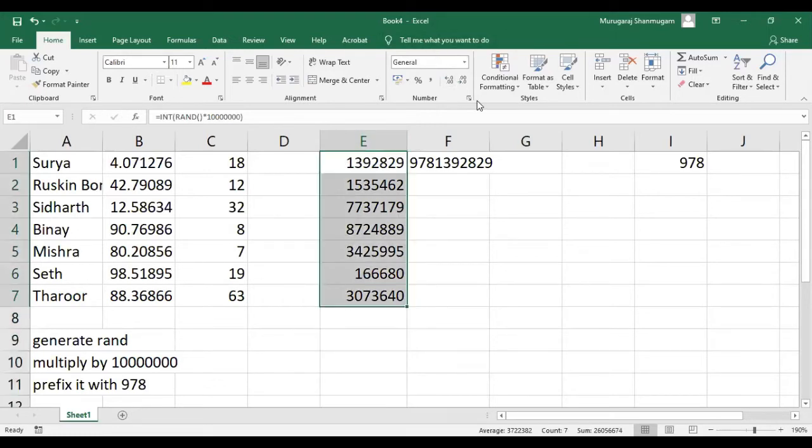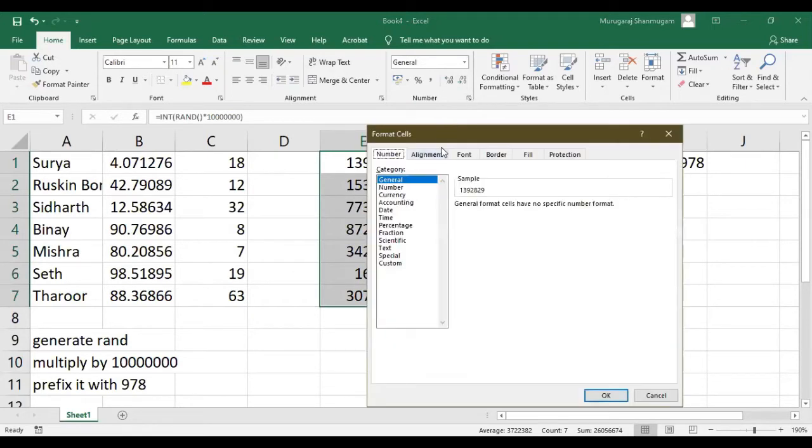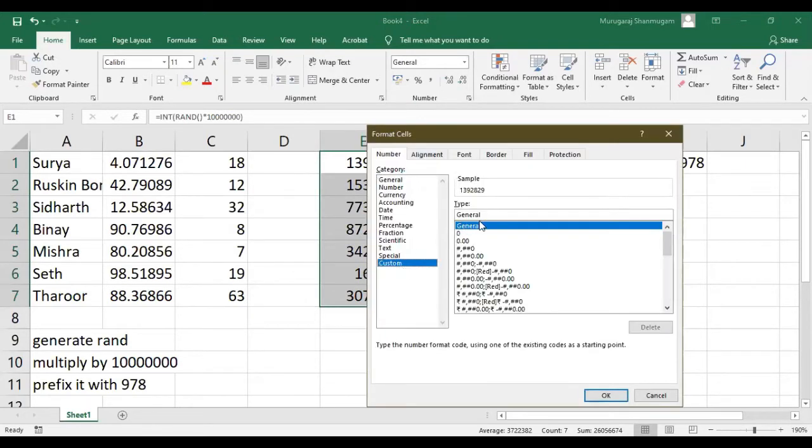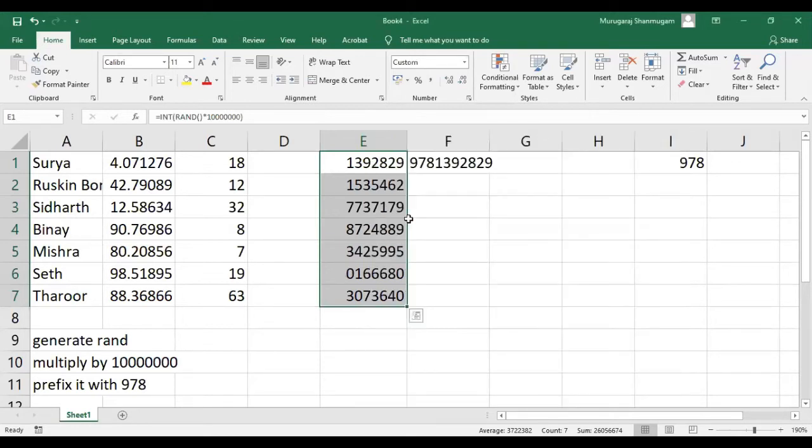So you can go to numbers, okay, custom. Instead of this general, you specify the number of digits that you want in your number. So 7 digits for me. 1, 2, 3, 4, 5, 6, 7 digits. You can see that there is a 0 automatically appearing here. Okay, so formatting helps in a lot many ways.